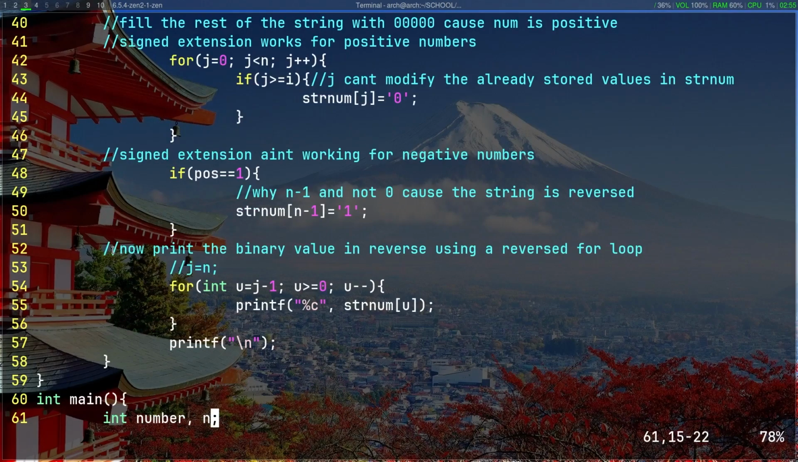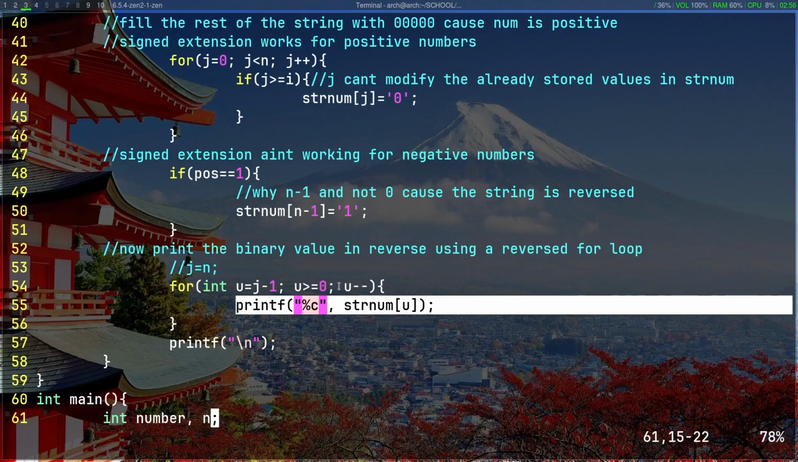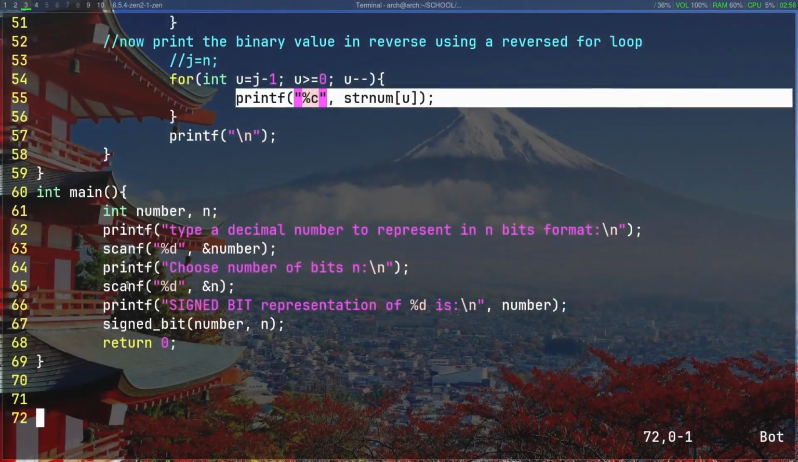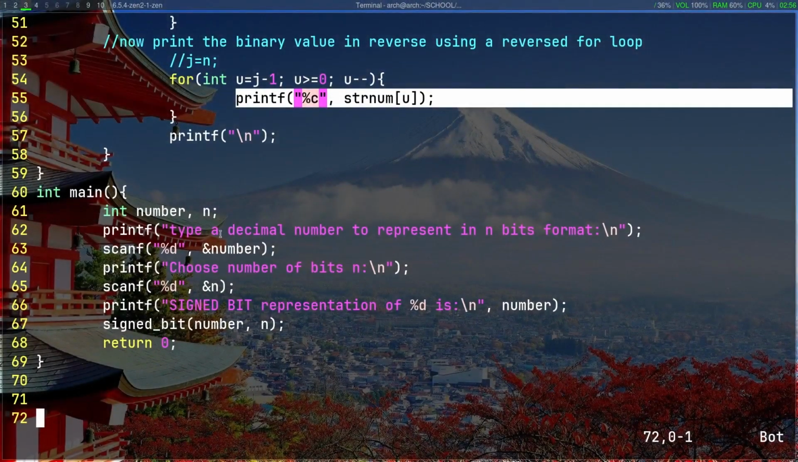Now finally, we print the binary value in reverse using a reversed for loop. Let's initiate a new variable called u, and we start from the end position of the array, which is j-1, and we stop if u equals 0. Now we move to the main function. The main function is so simple. We printf, give us a number, the user enters the number, and then the user chooses the number of bits, which is n, and we print the value.